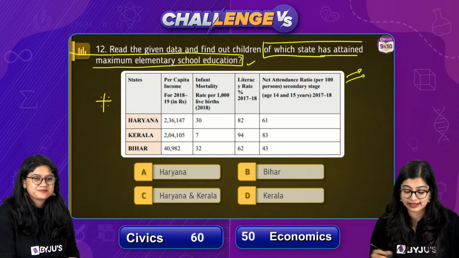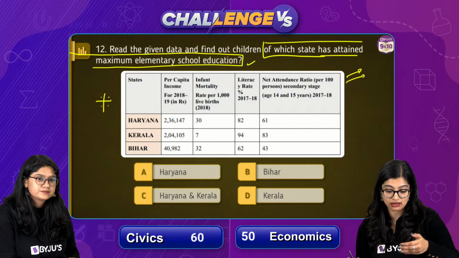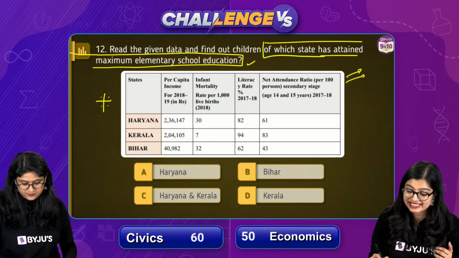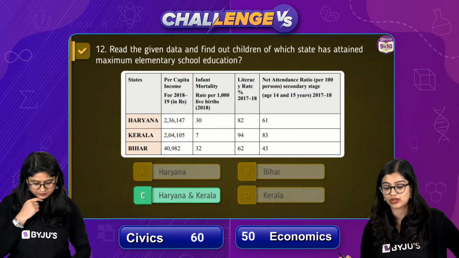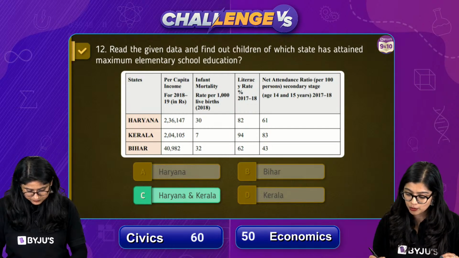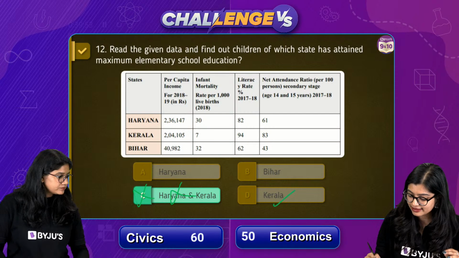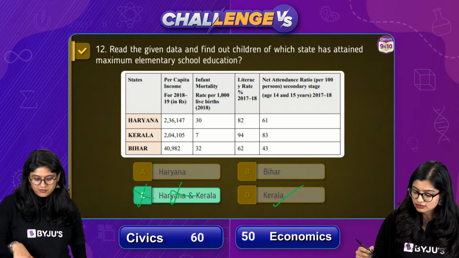Now, if you're checking the net attendance ratio, we see that Haryana has 61%, because it's a ratio. Then you see that Kerala has 83, and of course Bihar has 43, which is why we know that the correct answer is, oops, sorry, marked a little wrong. It is Kerala. It's not marked correctly. It is Kerala, right? Yes, the answer is Kerala.